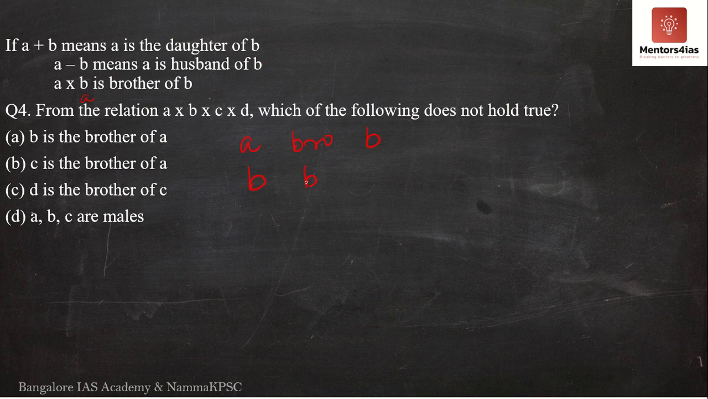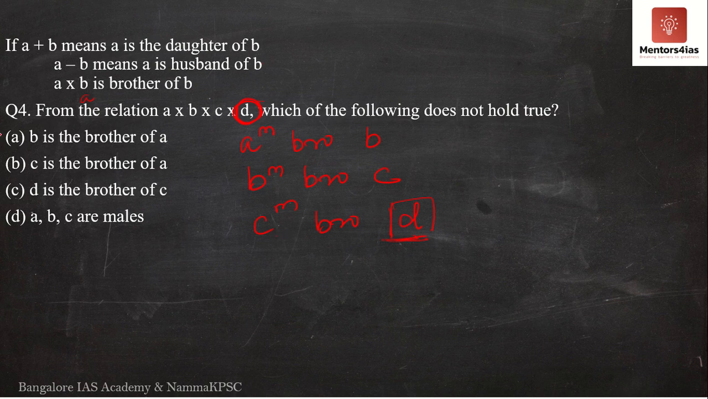B cross C means B is the brother of C. C cross D means C is the brother of D. If A is the brother of B, male, B is the brother of C, then male, C is the brother of D, then male. However, I cannot determine the gender of D. Please remember, always in these kind of problems, the gender of the last person cannot be determined. You always have to keep this in mind. The gender of the last person cannot be determined, whereas the gender of all the persons previous to him or her can be determined. So in this particular case, the gender of D cannot be determined. D could be the brother or D could also be the sister.